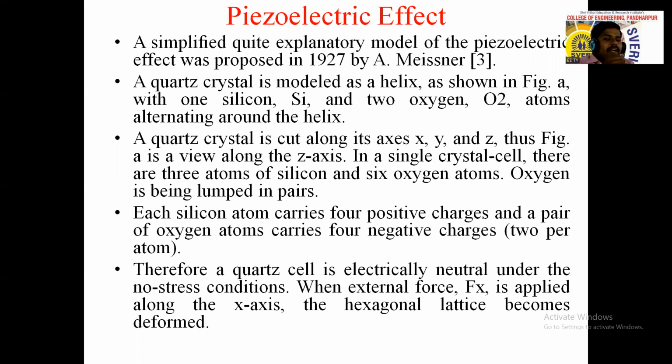Each silicon atom will carry 4 positive charge. आता याच्यासाठी तुम्हाला सिलिकॉनचं आउटर ऑर्बिट माहित पाहिजे. बरोबर, मेंडेलिव्ह सिरीज मध्ये त्याचा आउटर मोस्ट एलिमेंट मध्ये किती फ्री इलेक्ट्रॉन किंवा किती फ्री पॉझिटिव्ह चार्ज असतील. So each silicon atom will carry a 4 positive charge, and a pair of oxygen atoms carries a 4 negative charge. Okay, therefore a quartz cell is electrically neutral under the no stress condition.